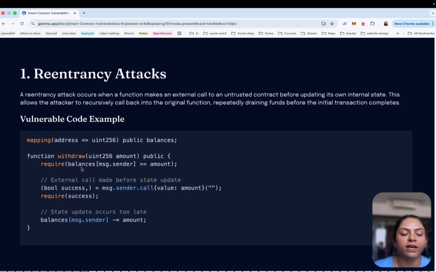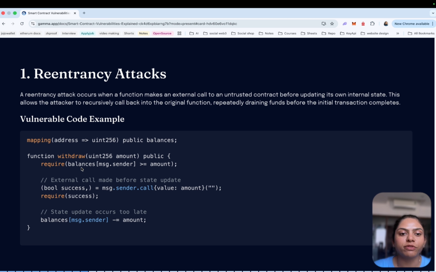Then they receive fallback, execute, and fallback withdraw again and again, with the same transaction. This is the exploit contract. If there is a mistake in the contract, it can be exploited like that.